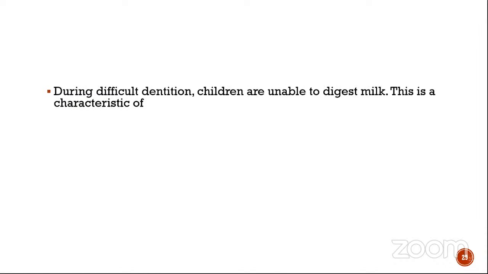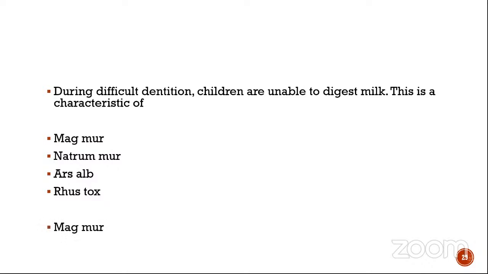During difficult dentition, children are unable to digest milk. This is a characteristic of Magmure, natrum mure, arsal, rustox. So I think this is quite an easy question, quite straightforward, because mag definitely has it, natrum doesn't, arsenic doesn't, and rustox doesn't. So the answer is magnesium muriaticum, because Magmure has a marked intolerance to milk and also marked inability to digest milk. Okay.